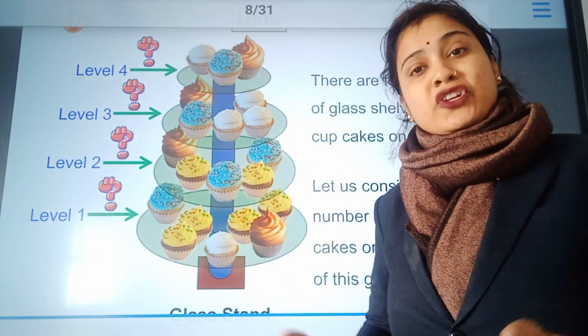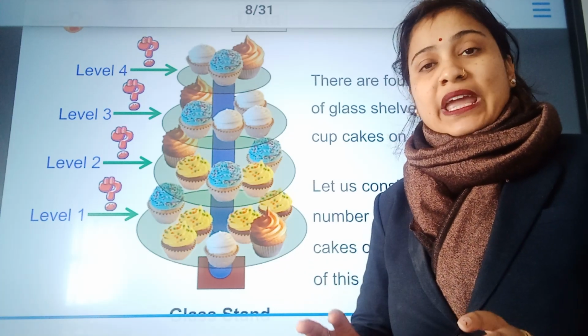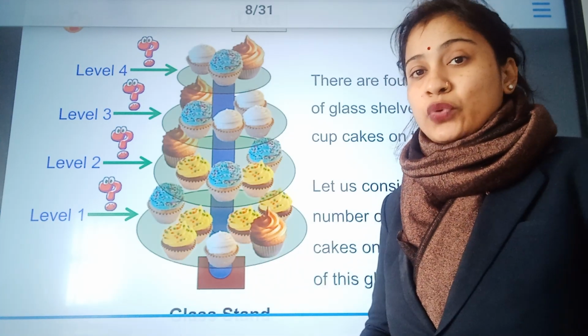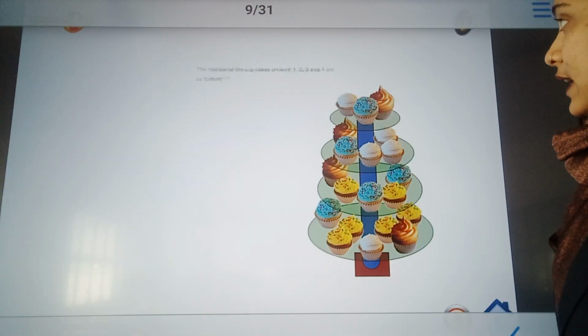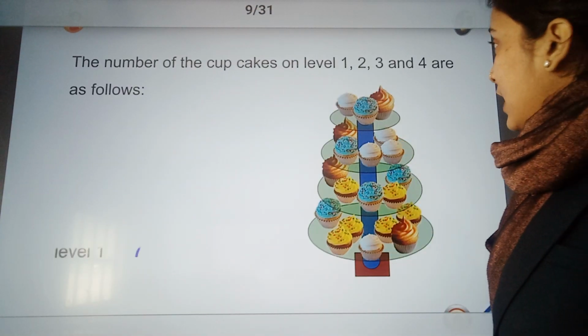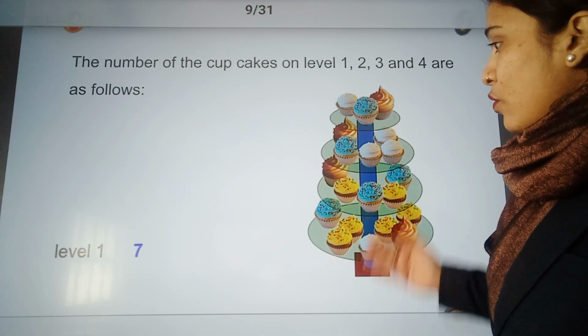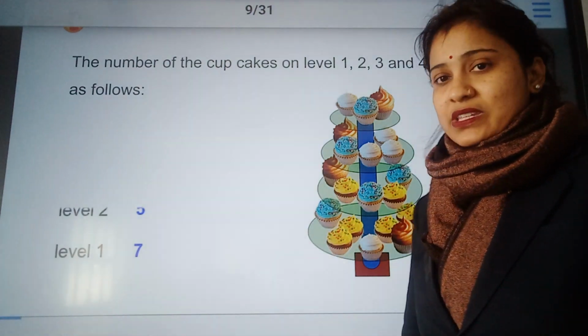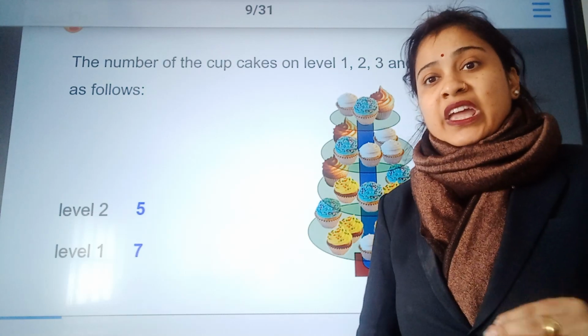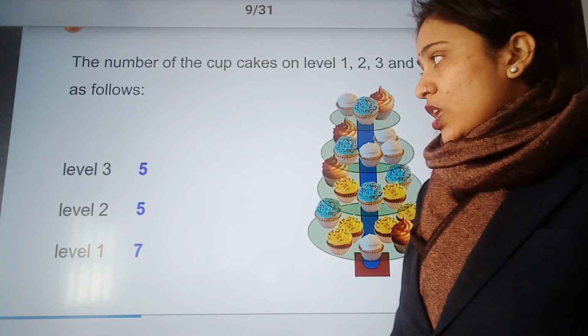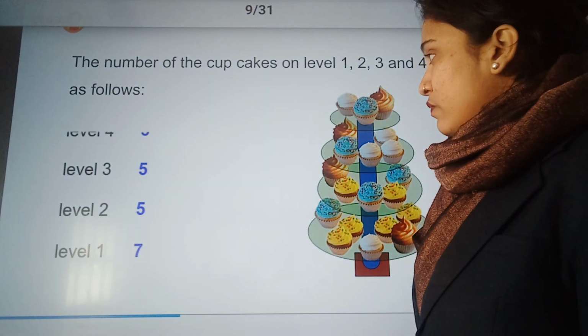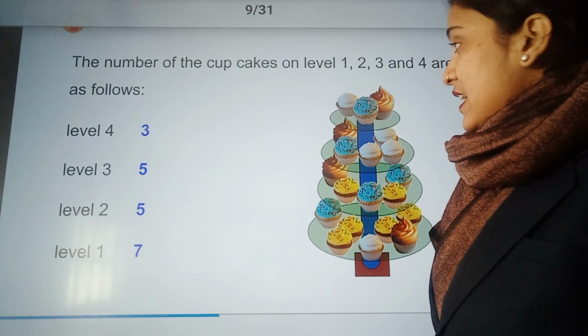So whatever information we collect about the cupcakes on each level will give you the data about it. Here we go. Let us have the number of cupcakes on levels 1, 2, 3 and 4 as follows, representing the number of cupcakes on each level. On level 1 there are 7, on level 2 there are 5, on level 3 there are 5, and on level 4 there are 3.